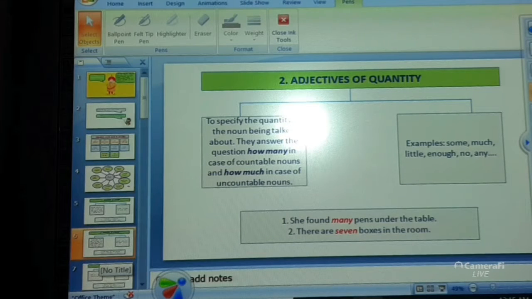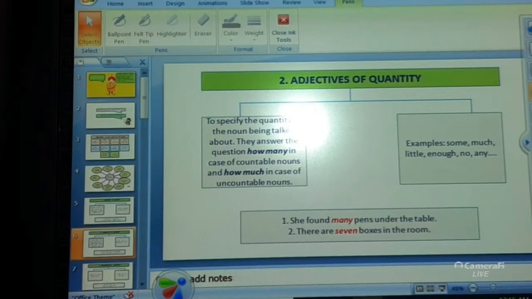Adjective of quantity. From the word quantity itself, you can understand that it is talking about some kind of amount that is being spoken of. Adjectives of quantity are used to specify the quantity of the noun being talked about. They answer the question how many in case of countable nouns and how much in case of uncountable nouns.